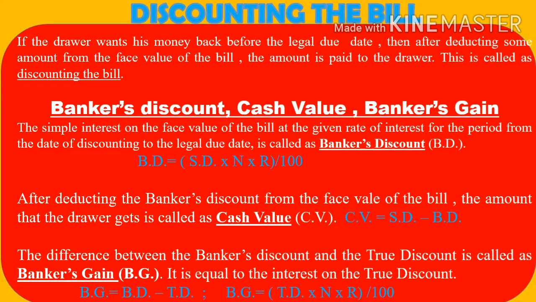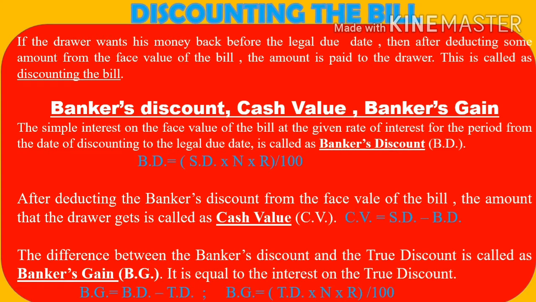The discount is equal to the interest on sum due for the period of discounting. Getting? That is the period from the date of discounting to the legal due date. Now in this example what we have seen just now, the period of the discounting will be of 1 month. And so the interest is calculated on sum due for 1 month.